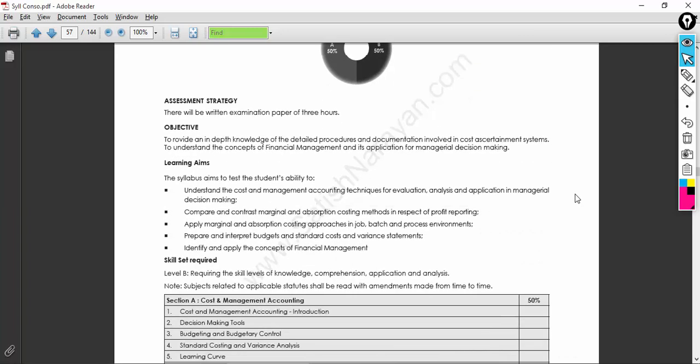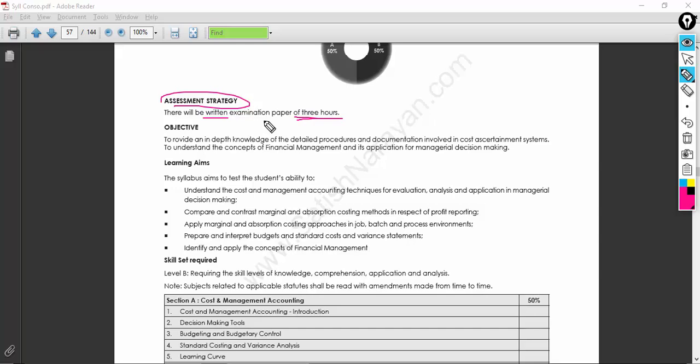So do not worry much. Let's try to understand the assessment strategy, and let's try to understand the subtopics which can be treated as very important, so that you can get the minimum required marks. And in case you're very much interested in financial management or cost and management accounting, you can try to get more than 50% as a complement to complete your CMA course. So assessment objective: you know that there will be a written examination of 3 hours, which is already discussed in all the videos of the previous series.